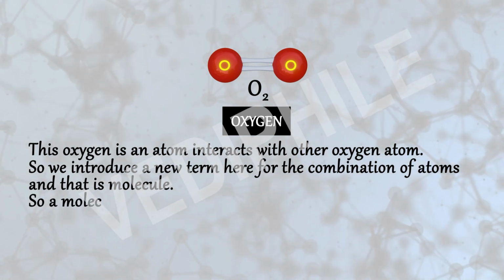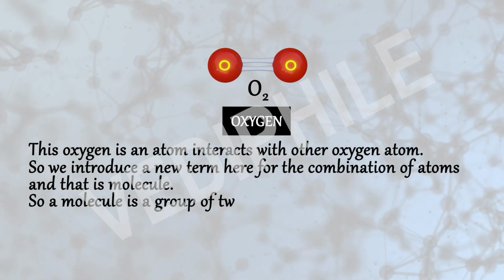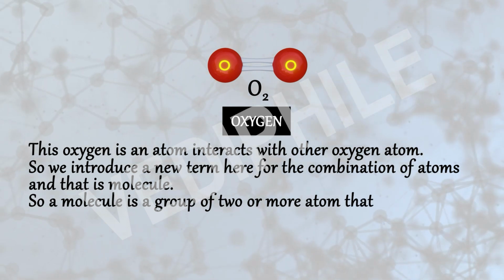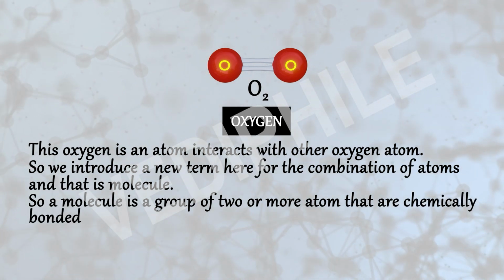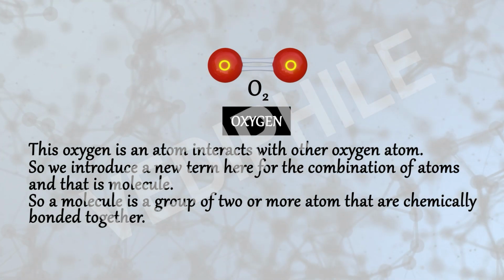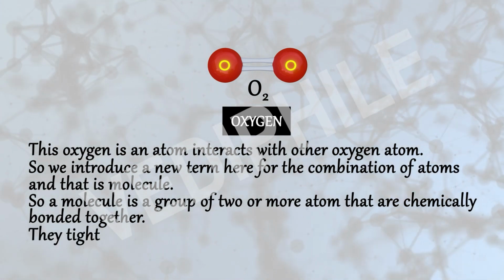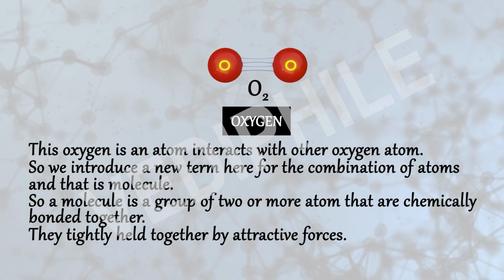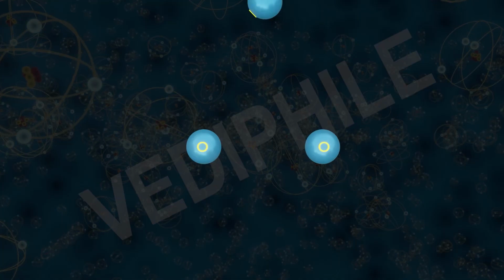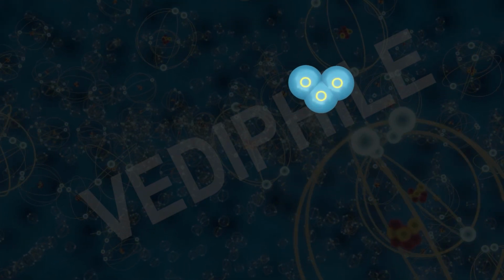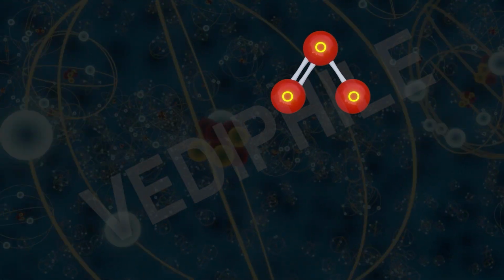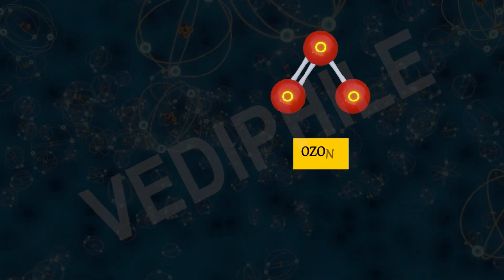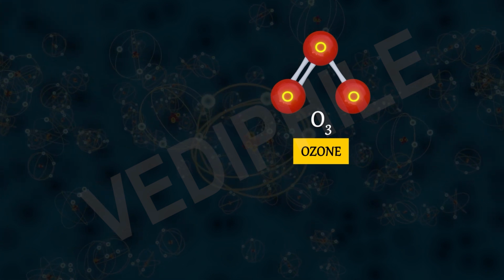So a molecule is a group of two or more atoms that are chemically bonded together. That means they are tightly held together by attractive forces. So now we combine three atoms of oxygen and we get ozone, means O3.